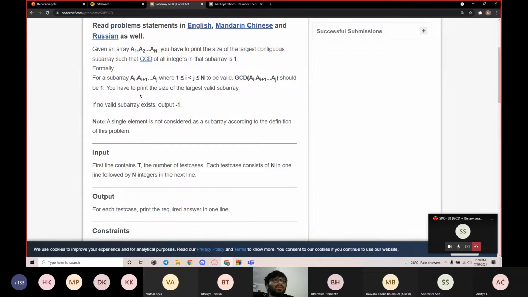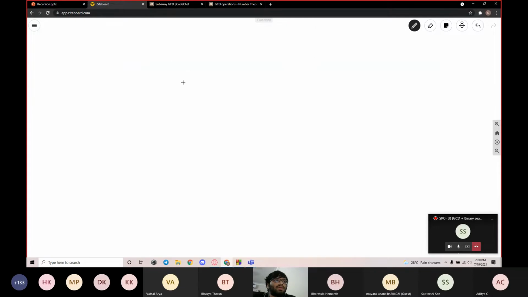So I'll be explaining how to essentially solve the question. There's a small trick to it. Let's say we have n integers, a1, a2, so on till an. We just have to find the largest subarray where the GCD of all elements is 1.